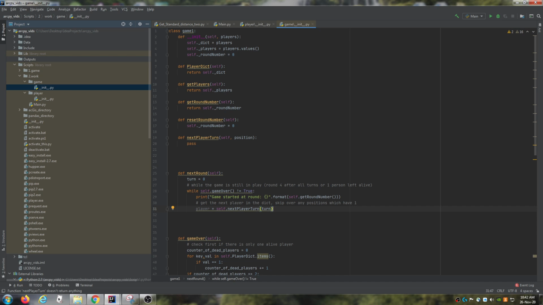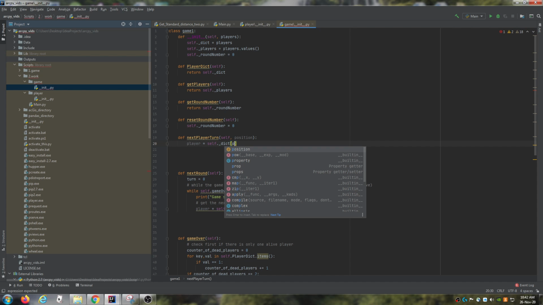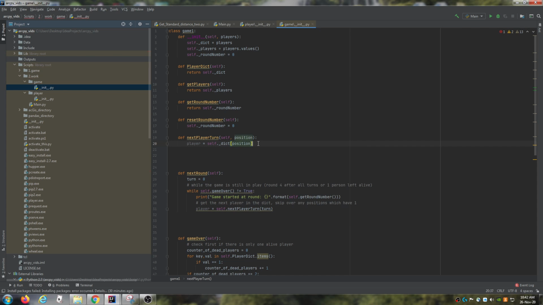And so what I want to be doing in the next player turn is, I'm just trying to think. So next player turn, we're going to say that the player is equal to self dot underscore dictionary at position.